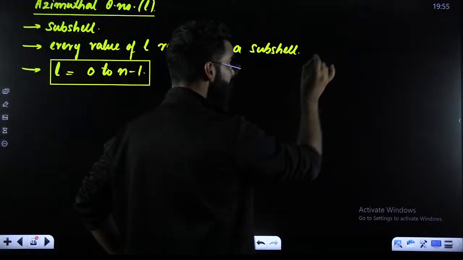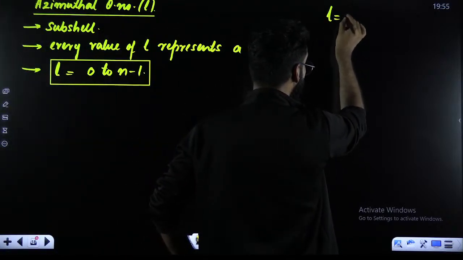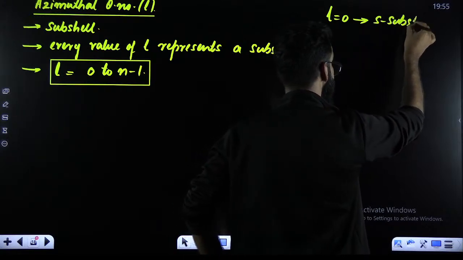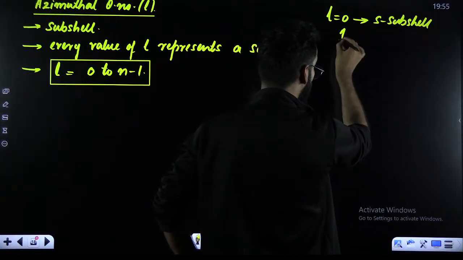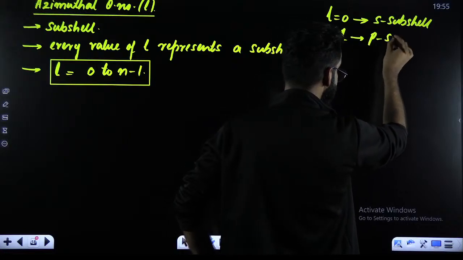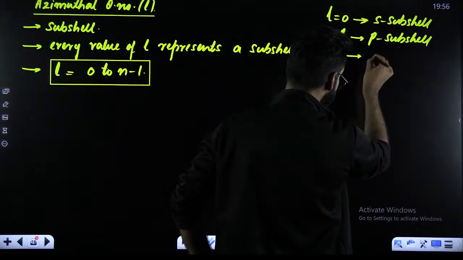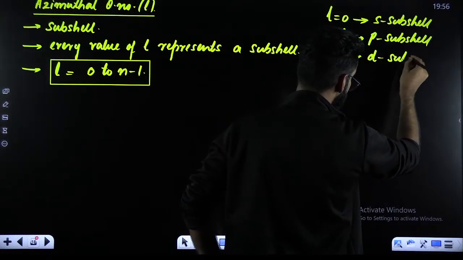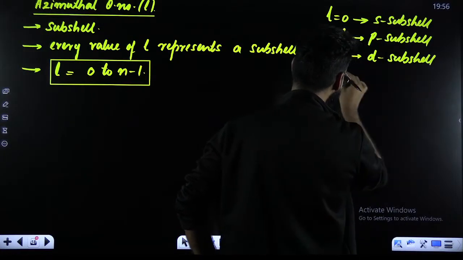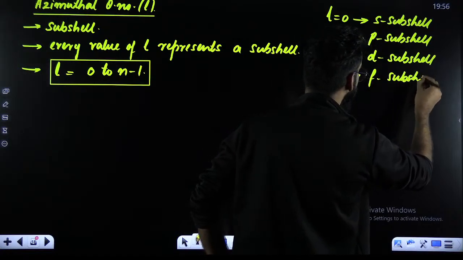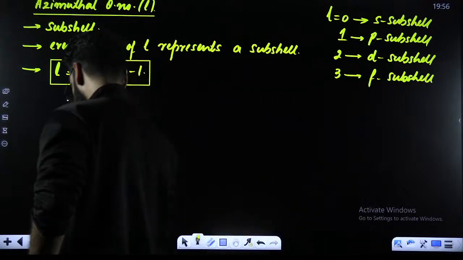My dear students, remember, L is equal to 0 represents your S subshell. L is equal to 1 represents your P subshell. L is equal to 2 represents your D subshell. And L is equal to 3 represents your F subshell.